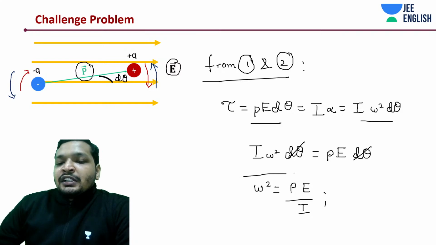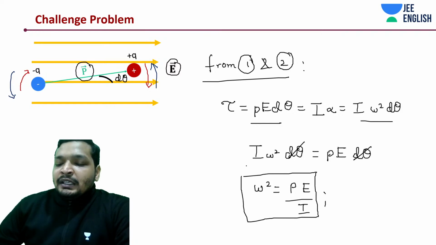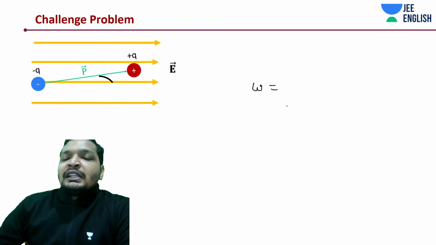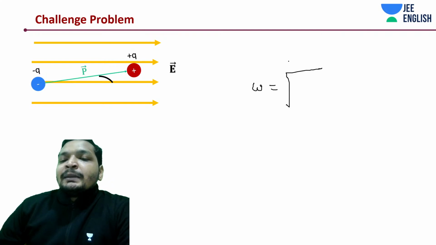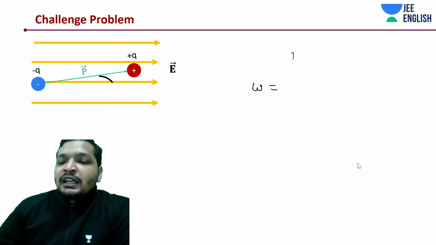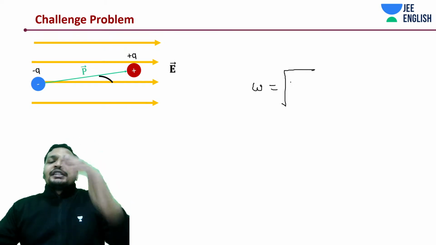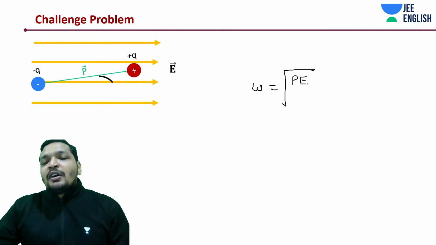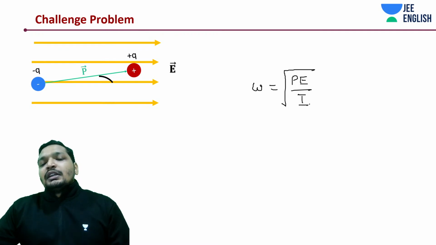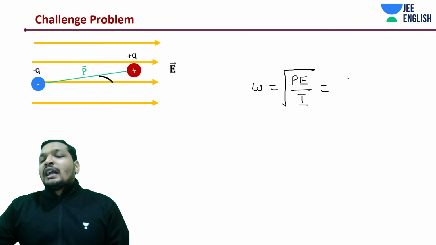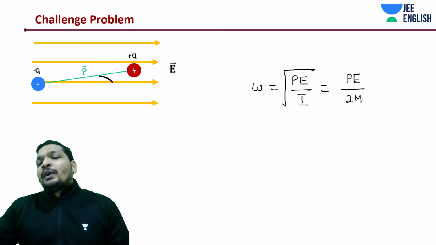Okay, so from this equation we can say omega is equal to under root PE by I. Note it down, students. This is only possible in stable equilibrium, where it does not experience a large rotational inertia, a small rotational inertia, but that rotational inertia keeps rotating the system all the time. There omega would be PE divided by I. And what was our I? Moment of inertia. Moment of inertia was 2 m L square.